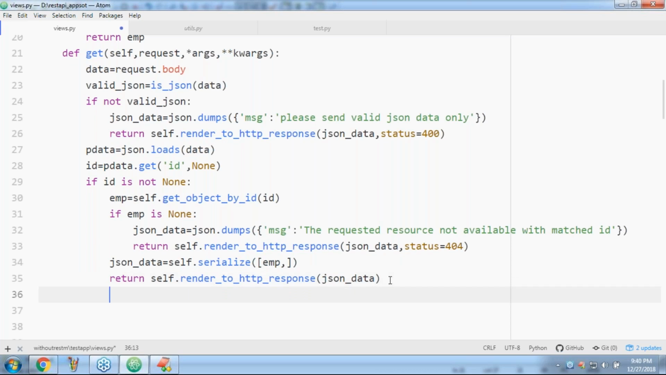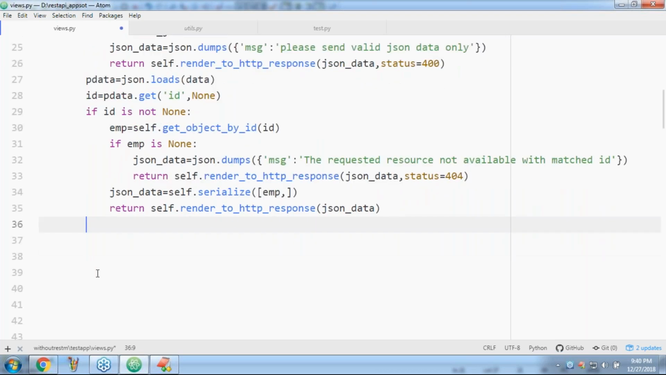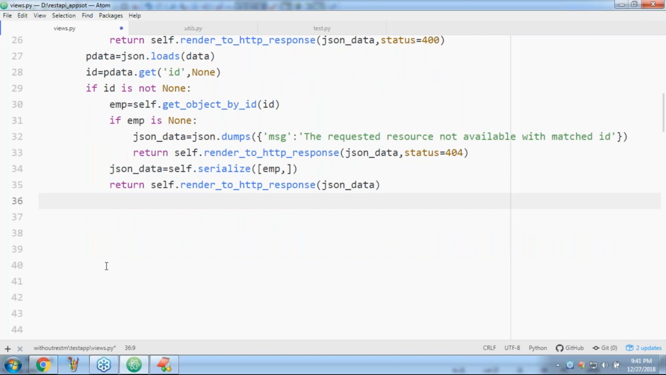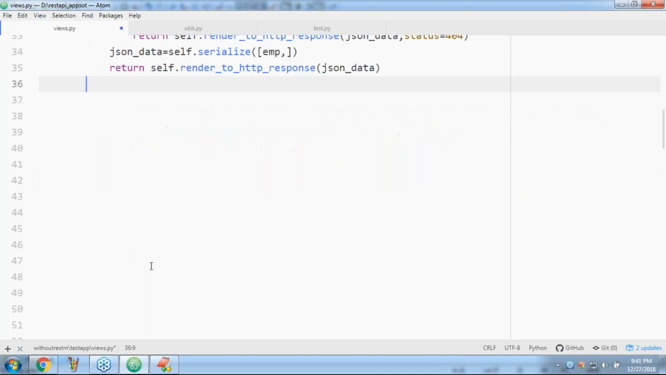Can you please confirm when the control will come to line number 36? When the control comes to line number 36, it is when ID is None, correct or not? If ID is None, it means the client is not sending any ID. If the client is not sending any ID, then we have to provide the total data. We require passing the total data. For that, is there any code anywhere?